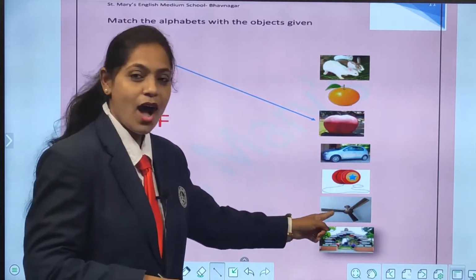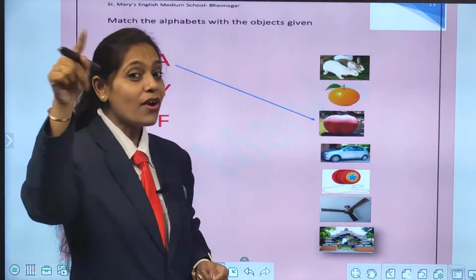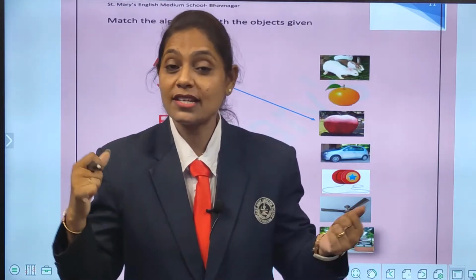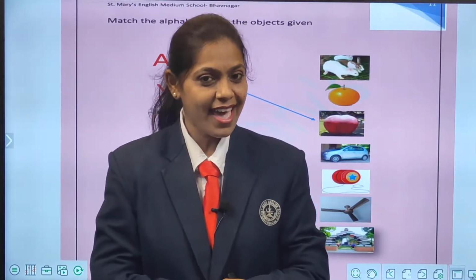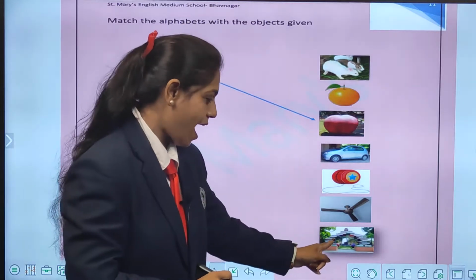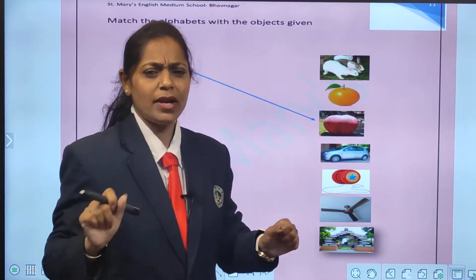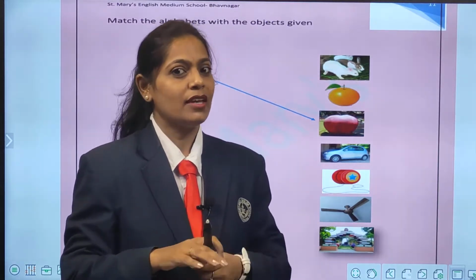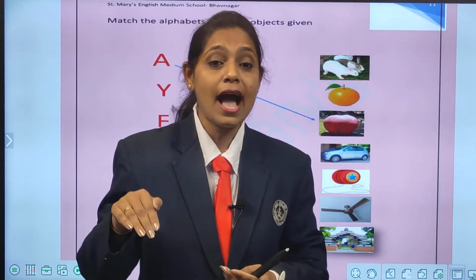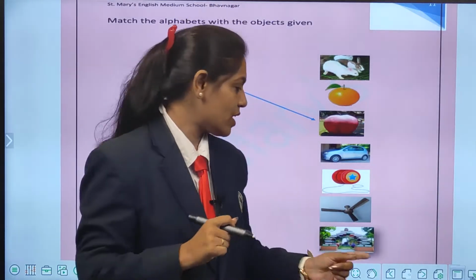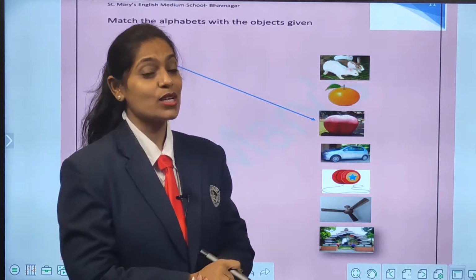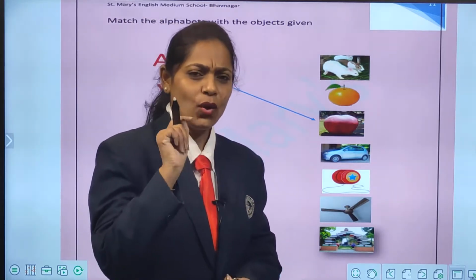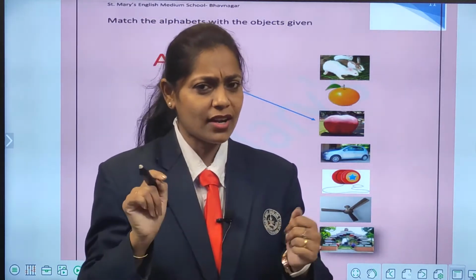Yo-yo. Now look here. It will move round and round. What is it, children? Yes, fan. And this. Everybody enjoys playing there. Yeah, there are many. Slide, swing. What is that? Correct. Park. And I know you all remember this, right children?